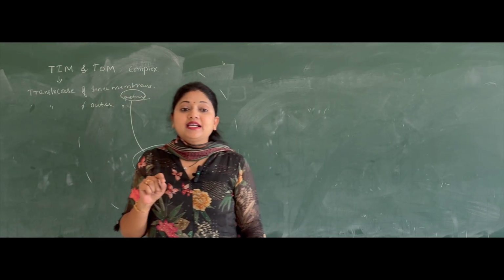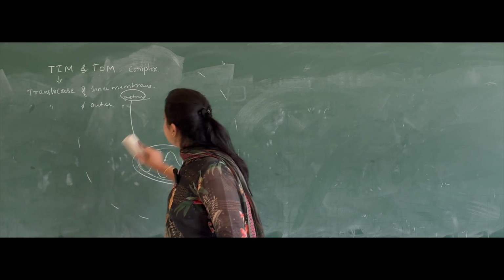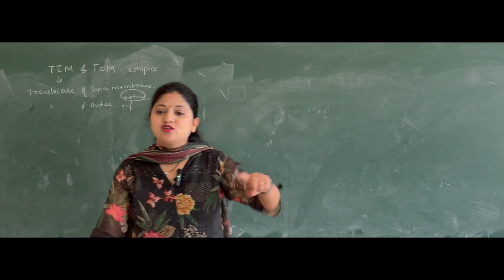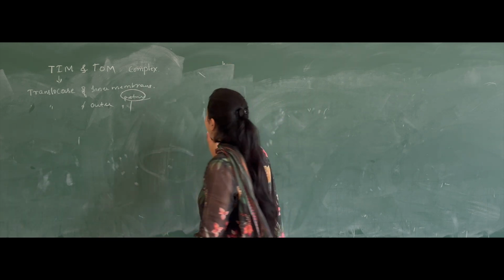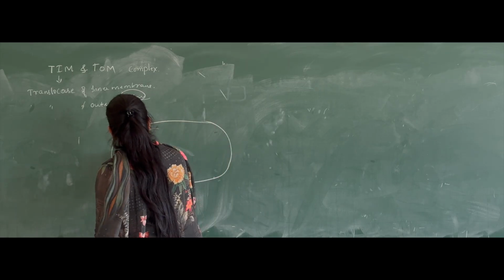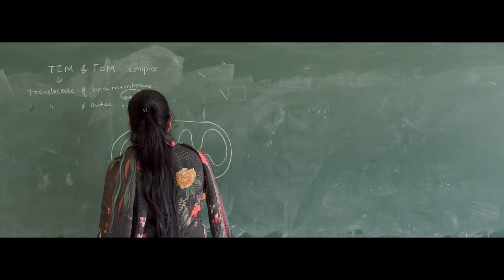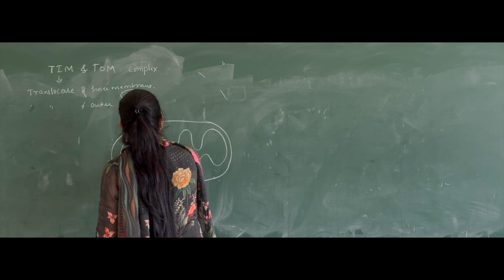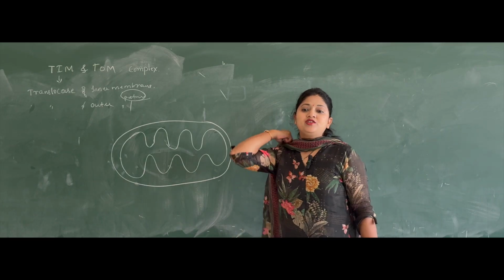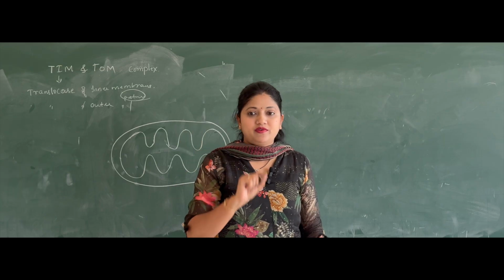So how exactly are these TIM and TOM working? Now I'll just wipe this off and I'll draw only the mitochondria, but you should imagine there is also cytoplasm beyond the mitochondria. Okay, so outer membrane and the inner. Now, the proteins which are produced in the cytoplasm get targeted to various destinations of the mitochondria.